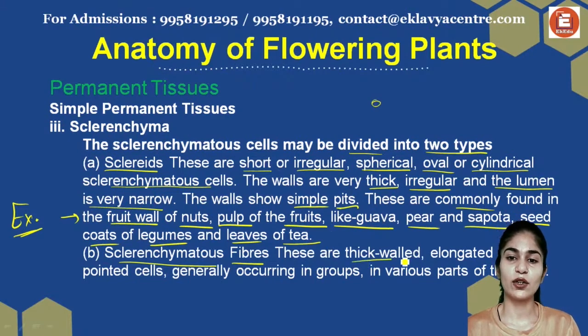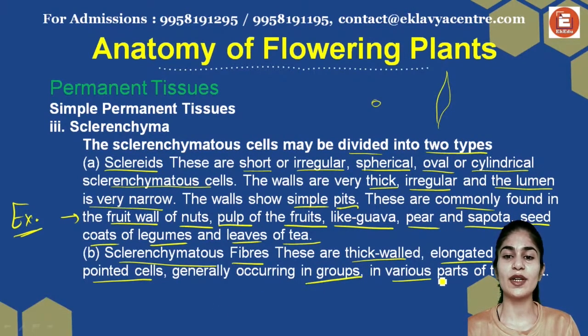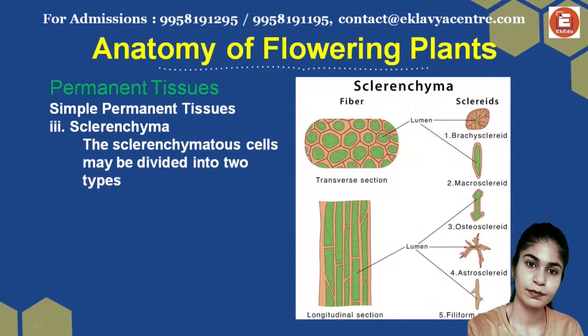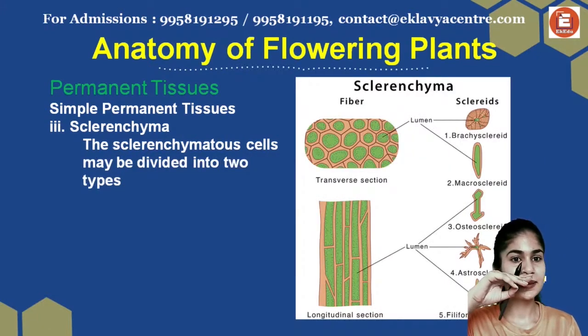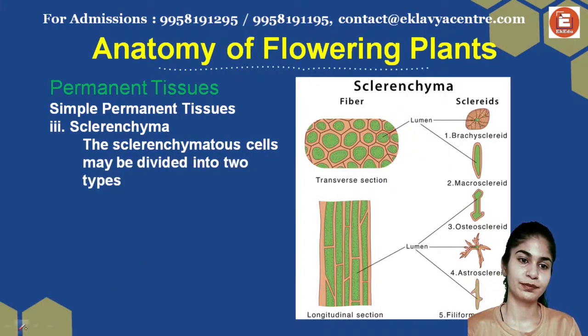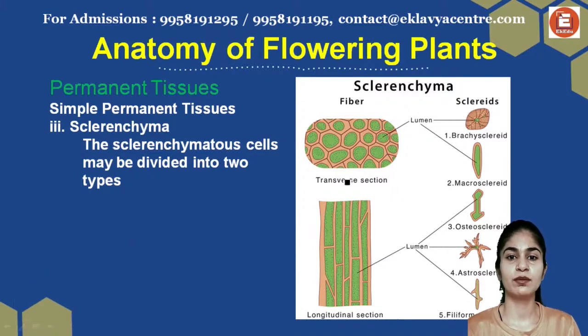The fibers are thick-walled, elongated and pointed cells, generally occurring in groups in various parts of the plant. These are your sclerenchyma tissues. These are the type of fibers that we see in the transverse section. This is how your fiber will look, and this is how the longitudinal section of a fiber looks.